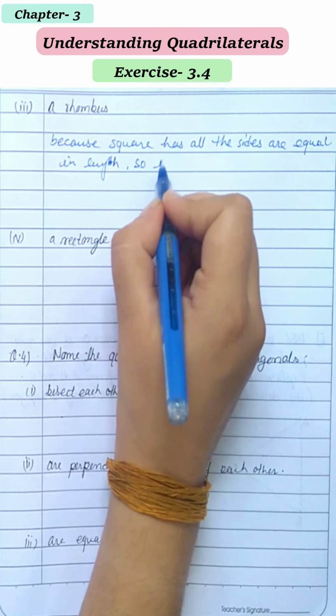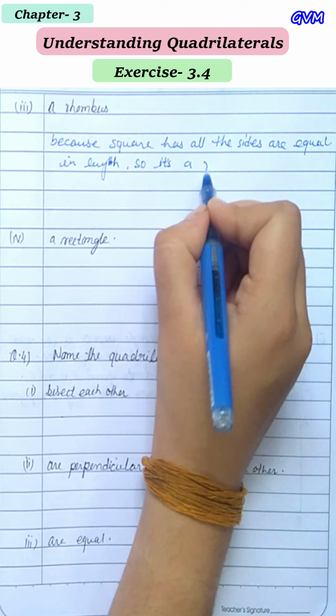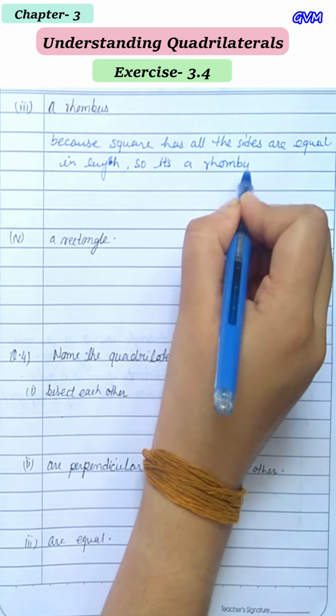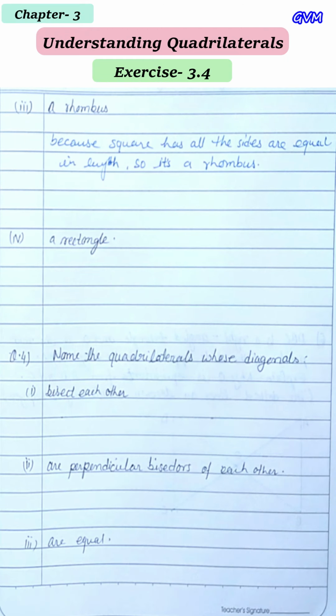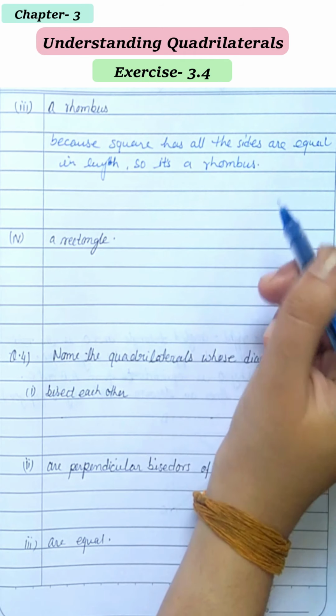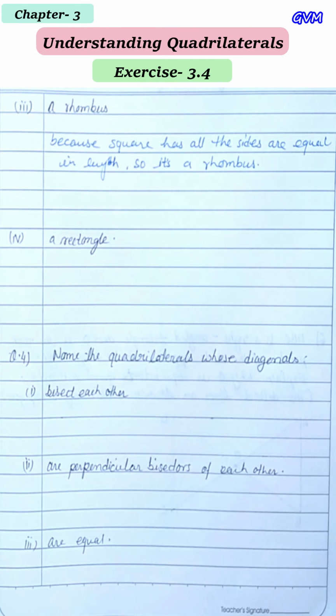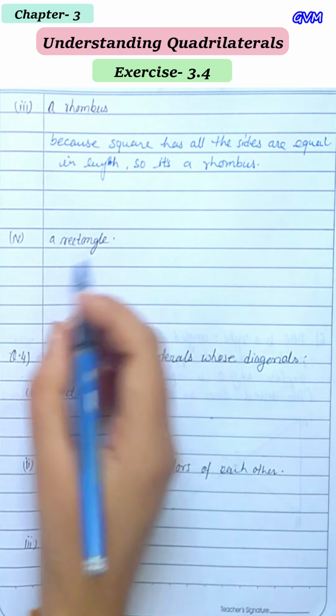So it is a rhombus. Okay, rhombus और square में क्या common है? That both the figures have four sides equal in length. Okay, that is why a square is a rhombus. A square is a rectangle.